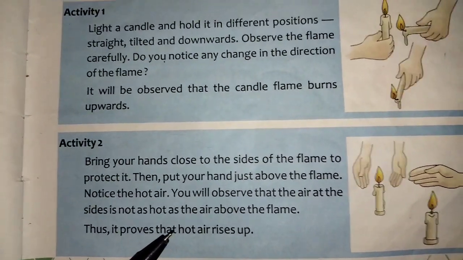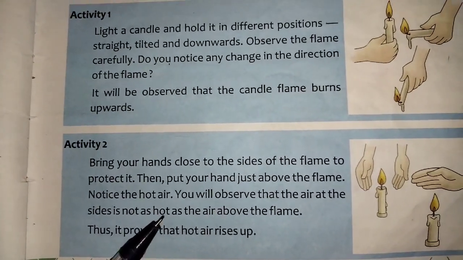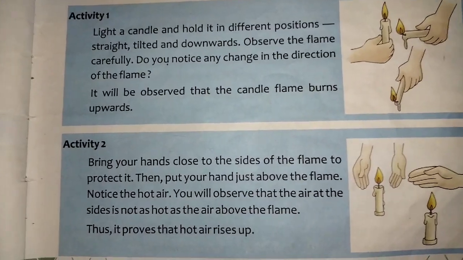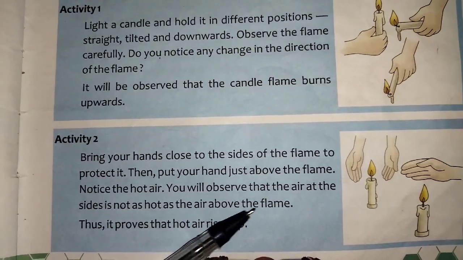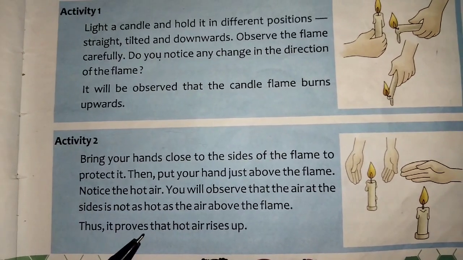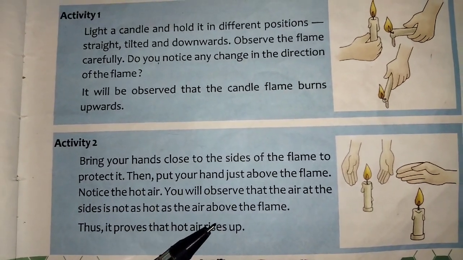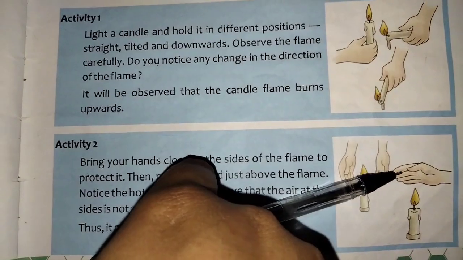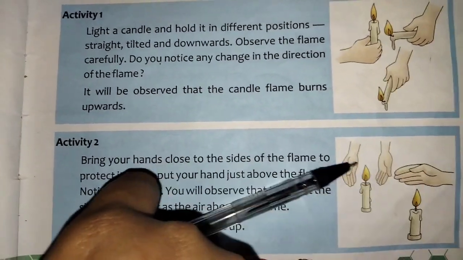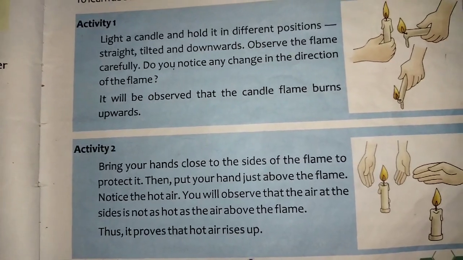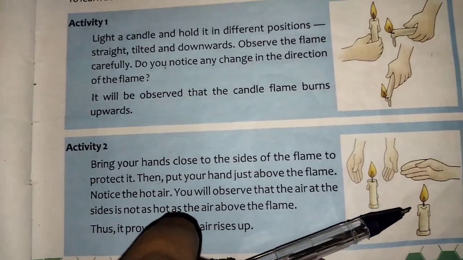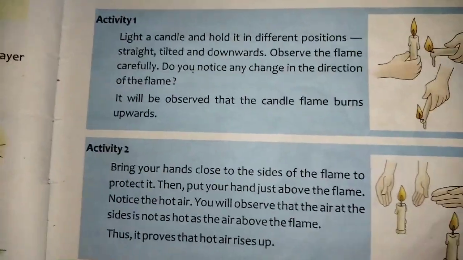Whenever something is burning and you hold your hand above it, you will feel the hotness. Okay, you will feel the warmth. You will observe that the air at the sides is not as hot as the air above the flame. Above the flame it will be very hot, and at the side it will not be hot. Thus it proves that hot air rises up. All the hot air will rise upwards.